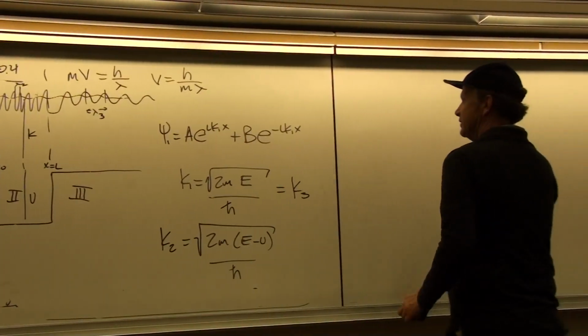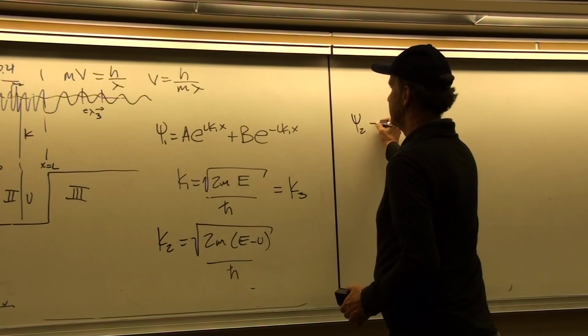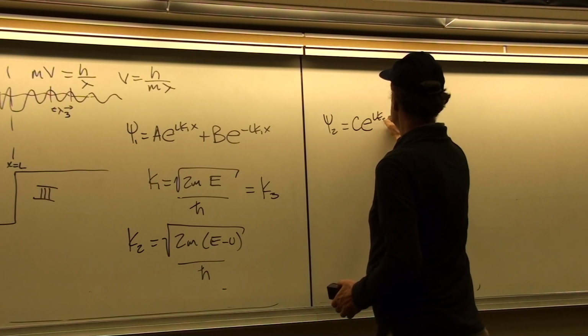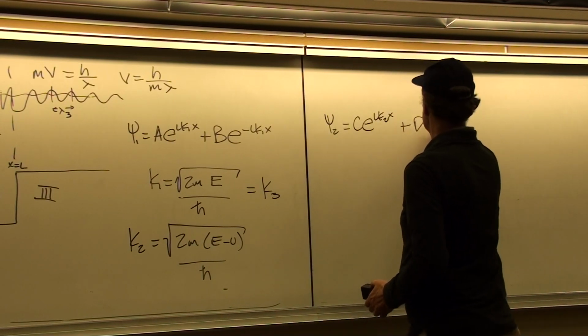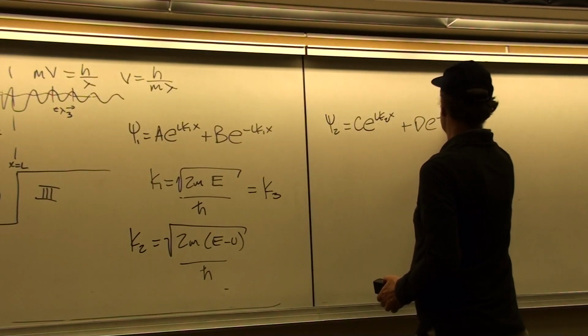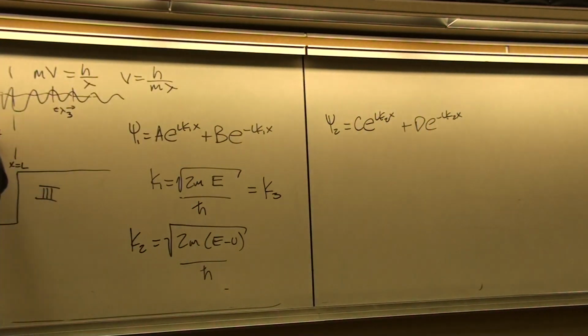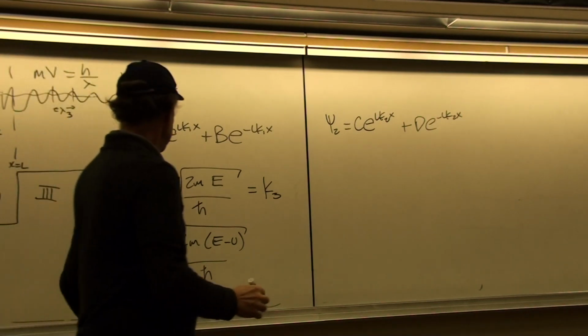So in region 2, psi 2 equals C e to the i k2x plus D e to the minus i k2x. These are still oscillatory functions, which means that there can be some reflection that happens on each one of these boundaries.